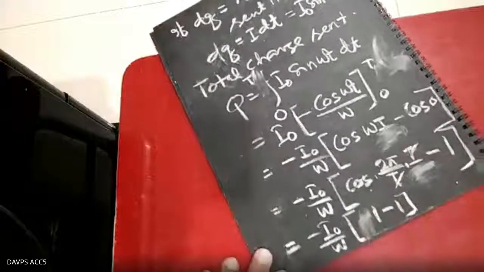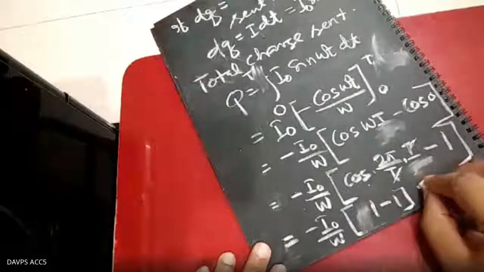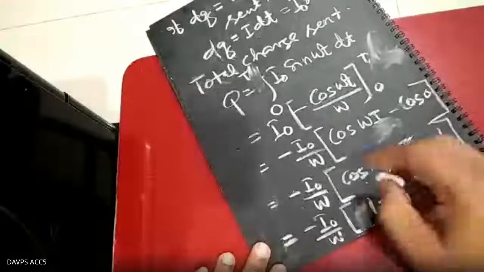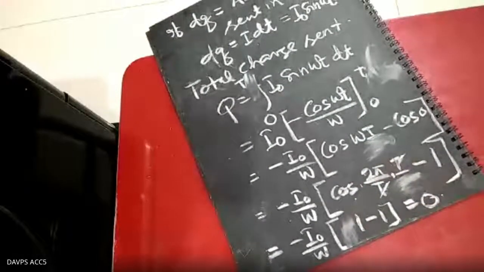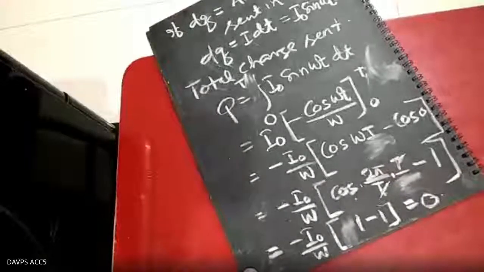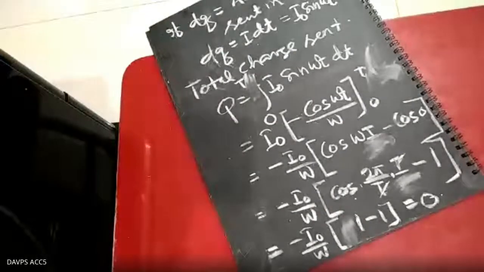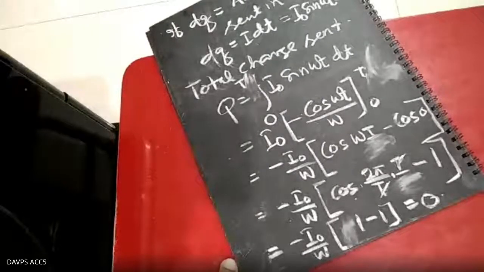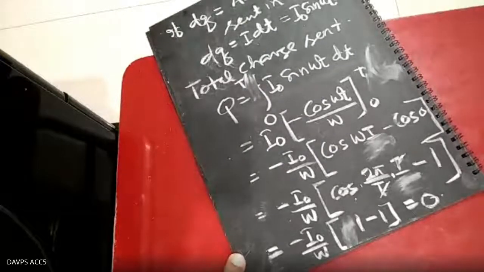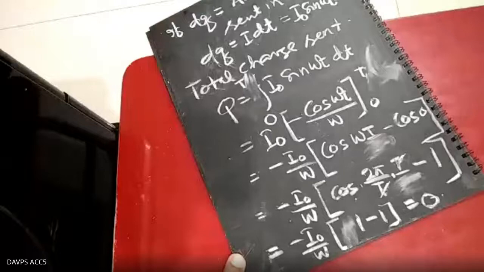So 1 minus 1 becomes 0. The total charge sent in one complete cycle by the integration method is also 0, and hence the mean value of AC over a complete cycle is 0.